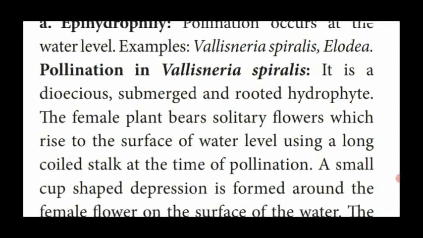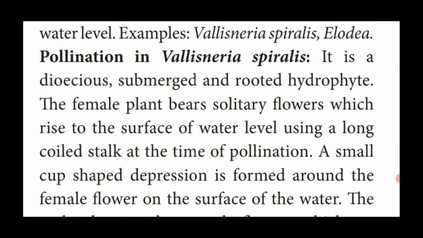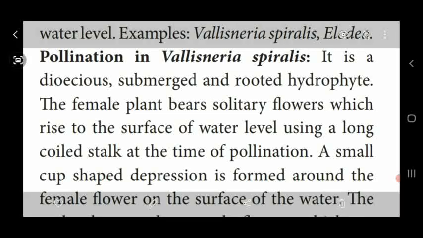This Vallisneria plant is a dioecious plant. That means it produces male flowers and female flowers separately. It is also a submerged plant, the plant body being immersed in the water, and a rooted hydrophyte, where the root region is attached to the bottom of the pond or water region.